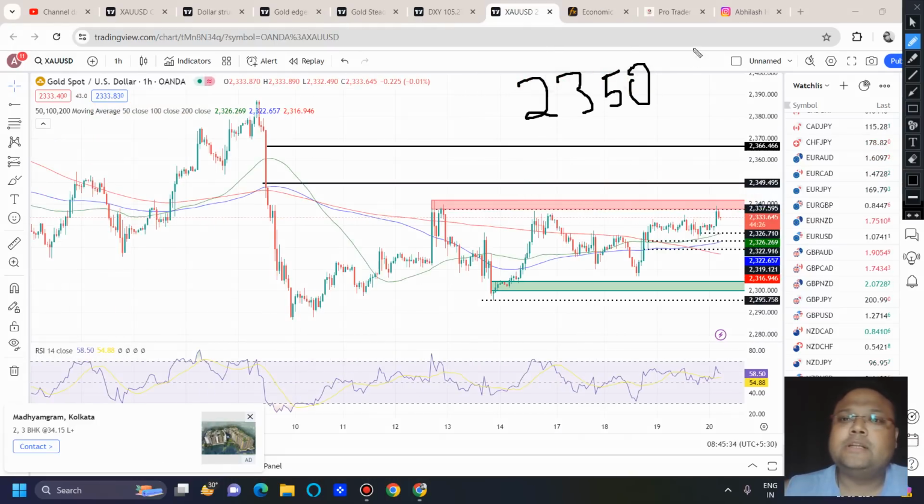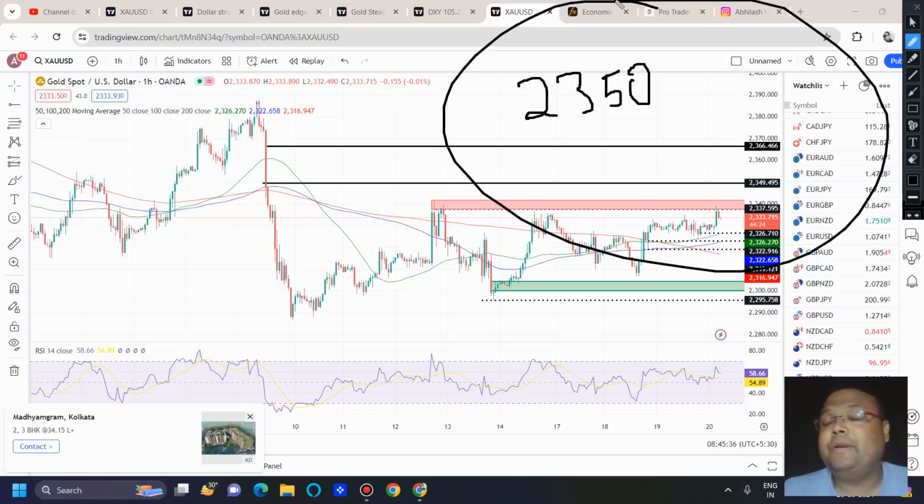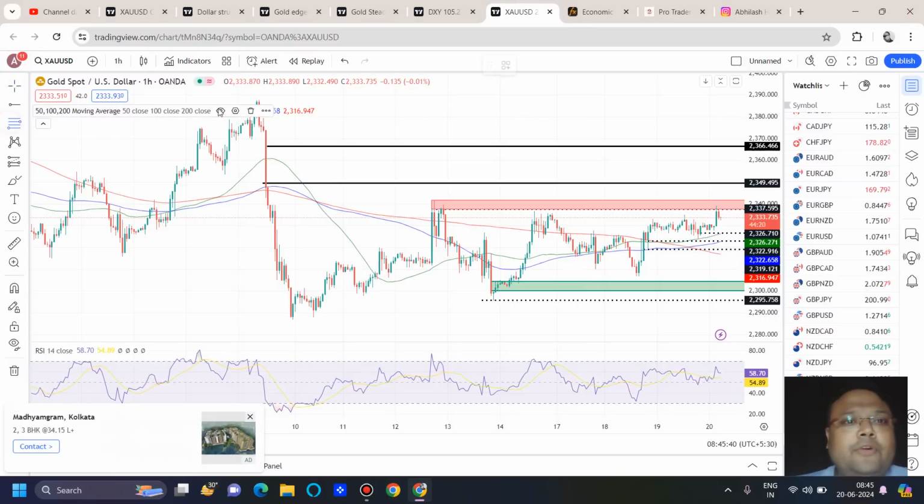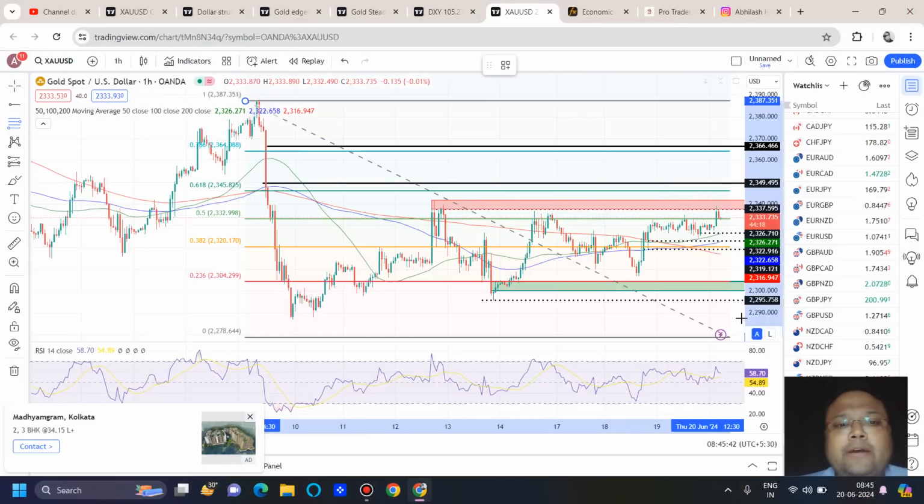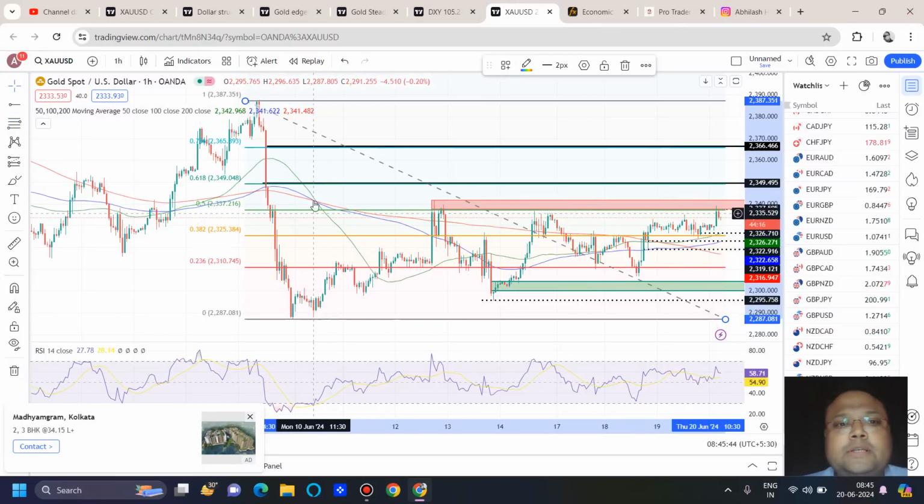Already we have discussed this in our previous videos. 2350 is a psychological level. Along with that, we also have the FIBO 61.8% retracement level. But you need to be careful. Suppose by the US session you have taken a buy at 2341, 2342, and the market is very bullish. In that case, the market may break 2350 also.